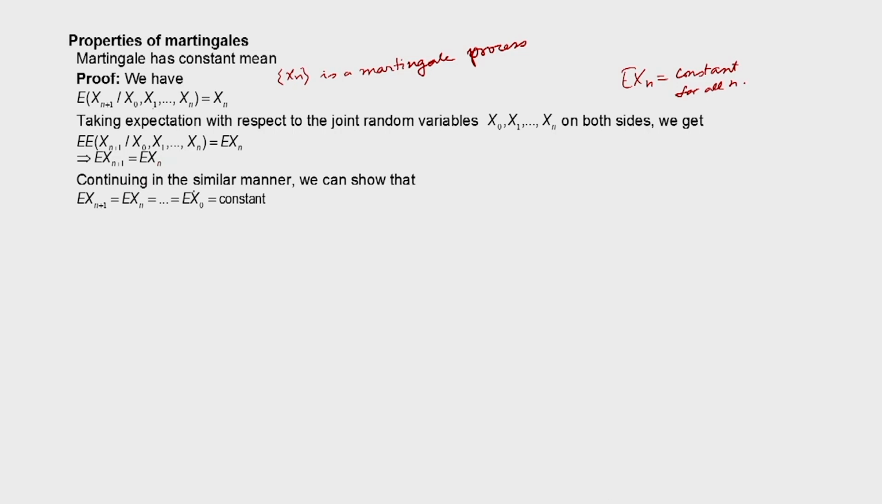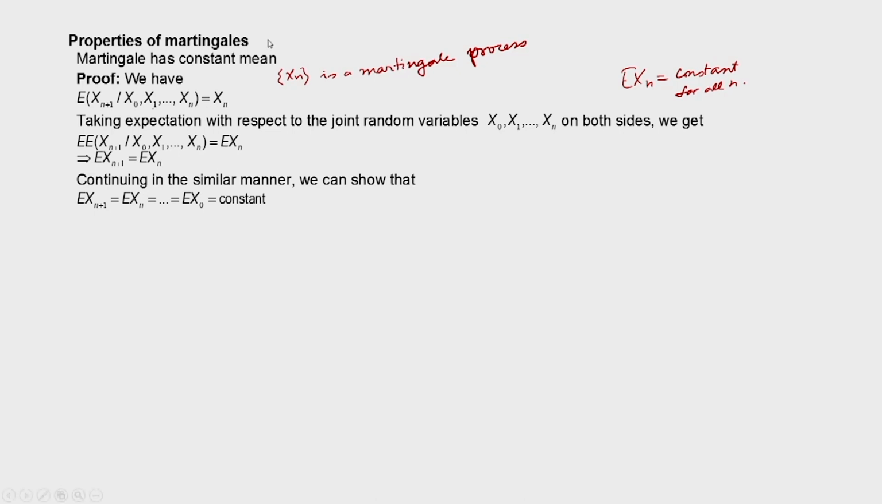Continuing in a similar manner, we can show that E of xn plus 1 is equal to E of xn is equal to E of xn minus 1, etc., up to E of x0, which is equal to a constant. Therefore what we have proved is that E of xn is constant for all n for a martingale process xn. So this is the constant mean property of martingales.